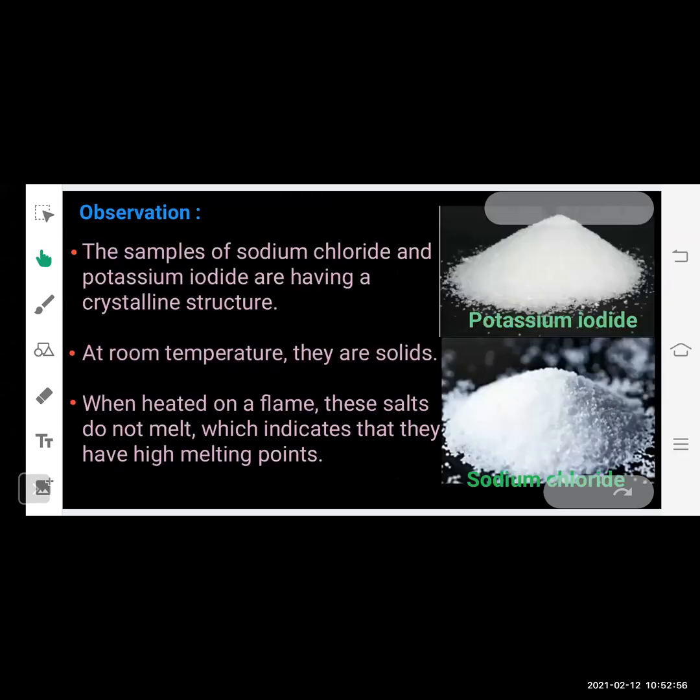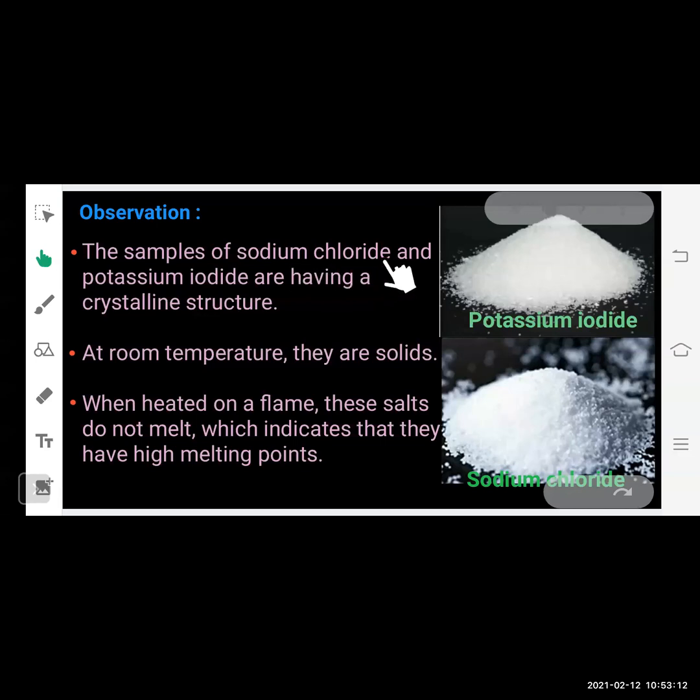Now let's see the observation. First, we have to observe the sample given to us, how it looks. We can see the sample of sodium chloride. Everyone knows about sodium chloride. It is the common salt that we eat every day. We use it in cooking, which gives a salty taste to our food.